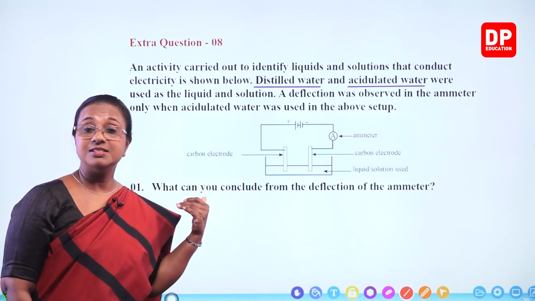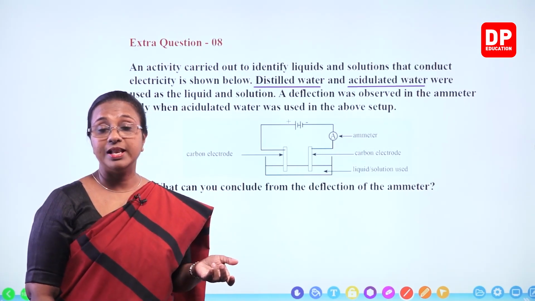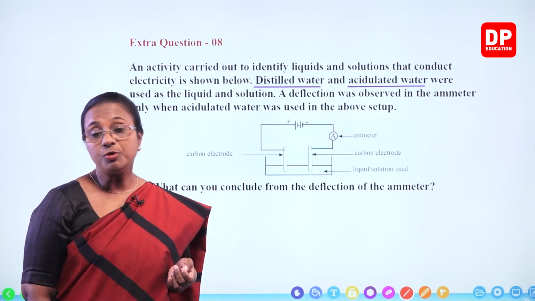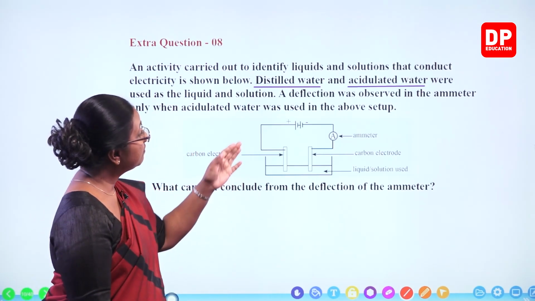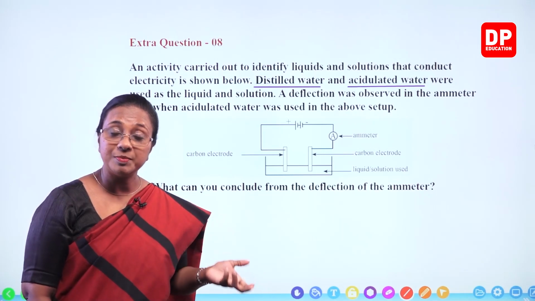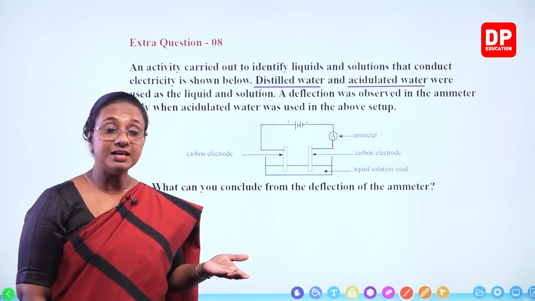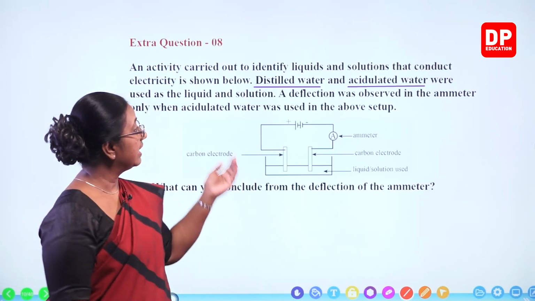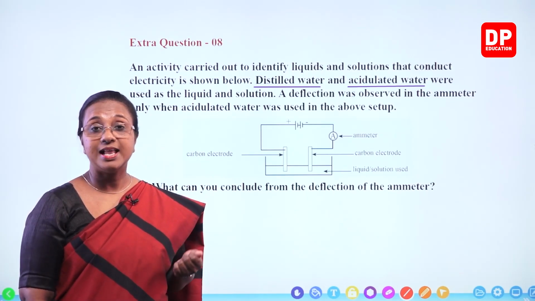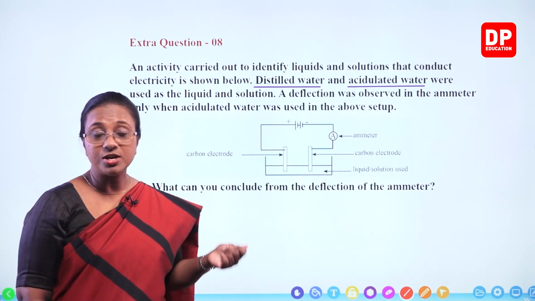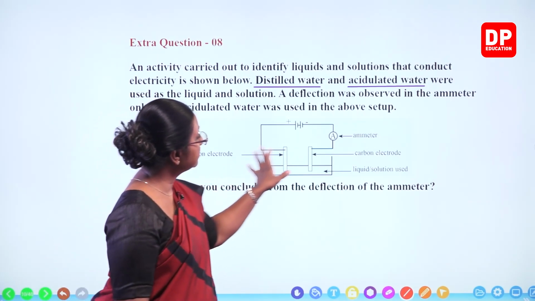I just discussed this with you all in the previous question also. You all know distilled water is a covalent compound. So there are no mobile ions. Because of that, it does not conduct electricity. Whereas acidulated water, due to the presence of dilute sulfuric acid, has mobile ions in the mixture. So because of that, acidulated water is an electrolyte. It conducts electricity. So distilled water is a non-electrolyte. Acidulated water is an electrolyte. So this is the setup.